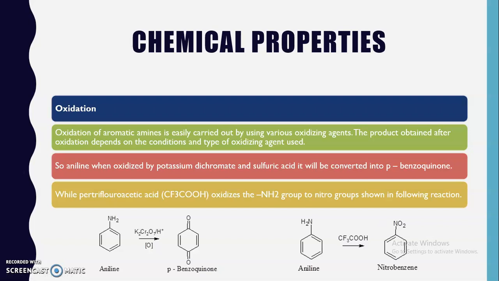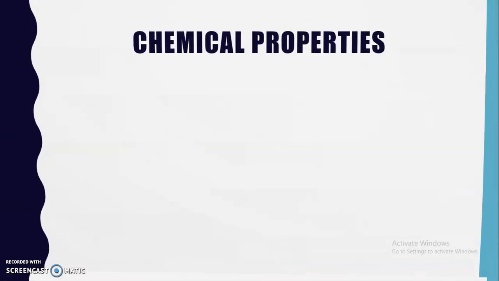Remember that depending upon the type of oxidizing agent utilized, we get a different product. If potassium dichromate is used, we get para-benzoquinone, and if per-trifluoroacetic acid is used, we get nitrobenzene as the product. So this is about the first chemical property, that is oxidation.